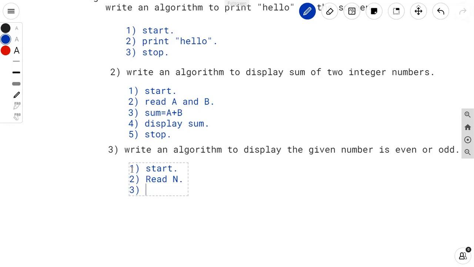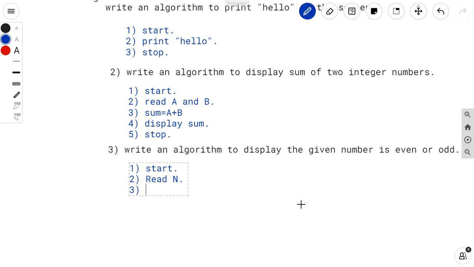What is an even number? An even number means the number which is divisible by 2, then that number is said to be an even number.